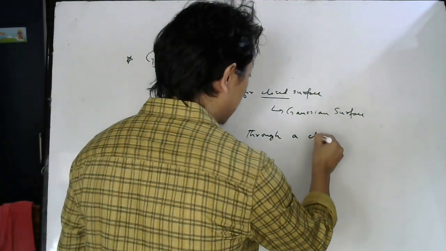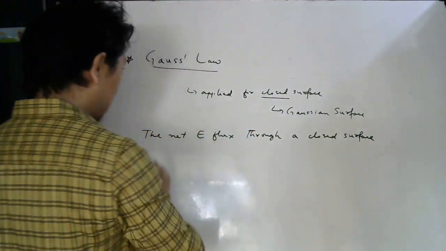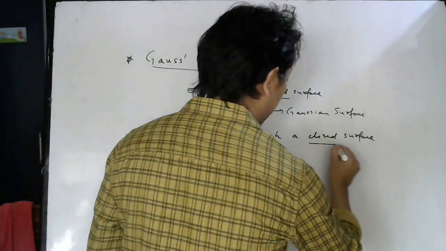Okay. So the net electric flux through a closed surface. So please remember, as I told you before, Gauss law is only applied for closed surfaces.